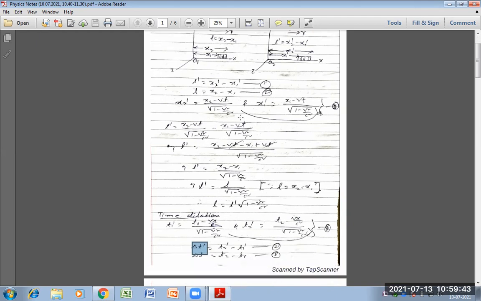This is equation 1. Similarly, for the S dash frame of reference, the time interval delta t dash assumed by the observer can be written as t2 dash minus t1 dash. Now this is equation 2.